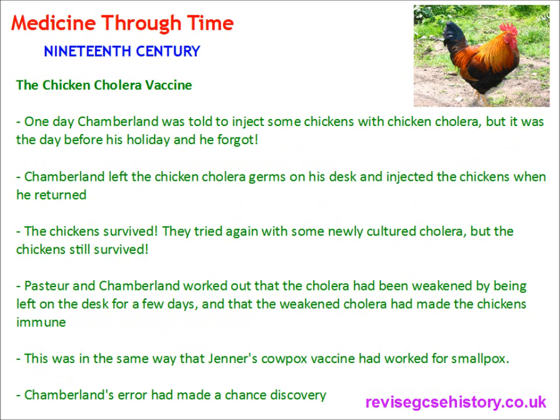So, the chicken cholera vaccine was discovered by Louis Pasteur due to the mistakes of Charles Chamberlain. So one day Chamberlain was told to inject some chickens with chicken cholera, but it was the day before his holiday and he forgot. Silly Chamberlain. Chamberlain left the chicken cholera germs on his desk and injected the chickens when he returned from his holiday, say a couple of days later. However, the chickens survived.